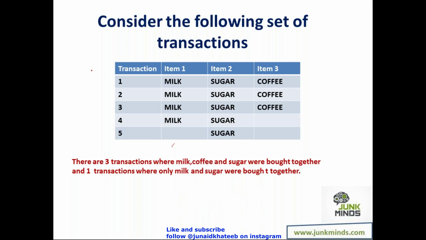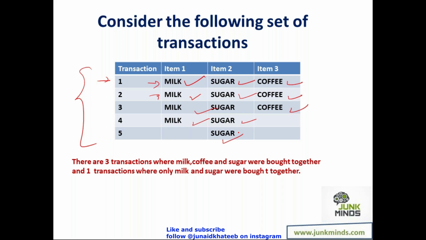Now, suppose I have this information about 5 transactions that have happened where people have picked up milk, sugar, and coffee. I need to apply the association rule and figure out what combinations will work for me. In the first transaction, the person actually came to pick up milk, but also picked up sugar and coffee. Second time also, the person came to pick up milk and sugar, and coffee was also picked up. There was a person who picked up only milk and sugar, and there was one fellow who picked up only sugar. Suppose this is the set of transactions that I have.